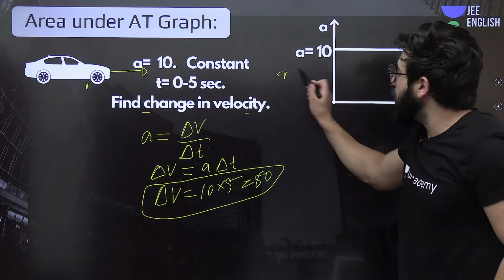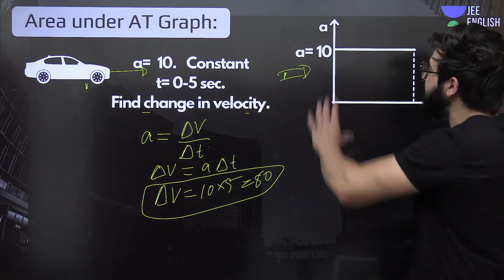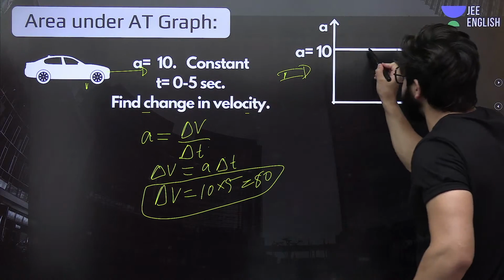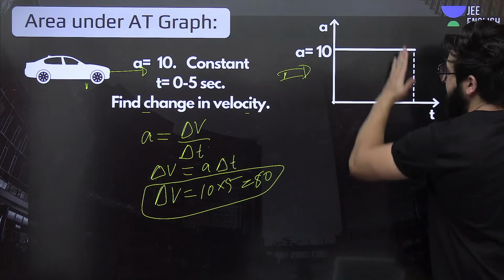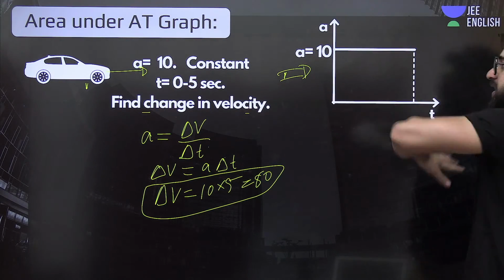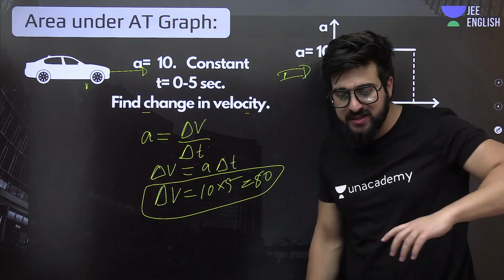Okay. Now I draw the same situation graphically. If acceleration is constant, the graph of acceleration versus time will be something like this. At different points, at different times, acceleration is constant: 10, 10, 10, 10, 10.